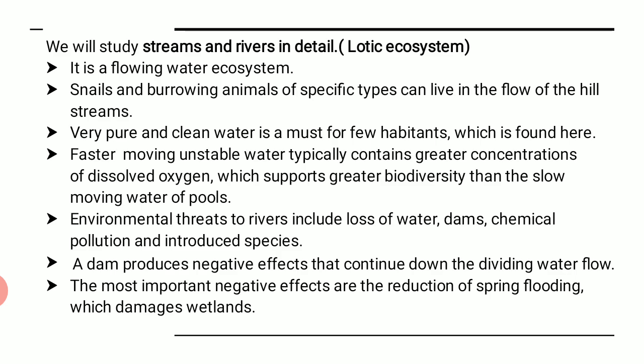That means a large amount of biodiversity can be seen in the fresh moving or freshwater system, that means lotic ecosystem rather than lentic, because in the pools the water gets stagnant and the proportion of oxygen is limited. That is why you cannot see all types of biodiversity there. So many creatures living in a pond cannot be seen, but in freshwater it supports so many types of creatures who need oxygen continuously.